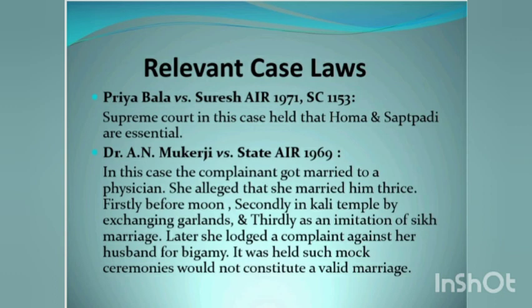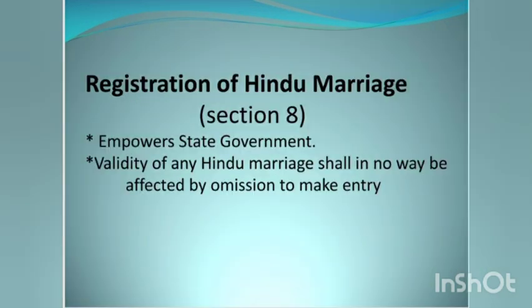The next case we have is of Dr. A.N. Mukherjee versus State. In this case, the complainant got married to a physician. She alleged that she married him thrice, firstly before the moon, secondly in Kali temple by exchanging garlands, and thirdly as an imitation of Sikh marriage before Guru Granth Sahib. Later, she lodged a complaint against her husband for the offence of bigamy. It was held by the court that such mock ceremonies would not constitute a valid marriage.